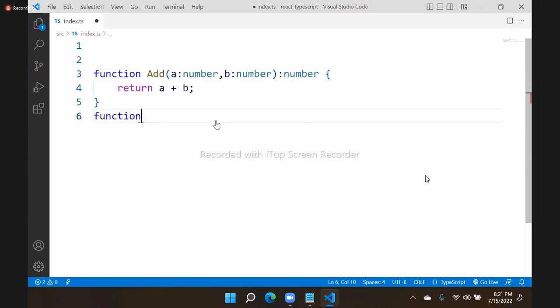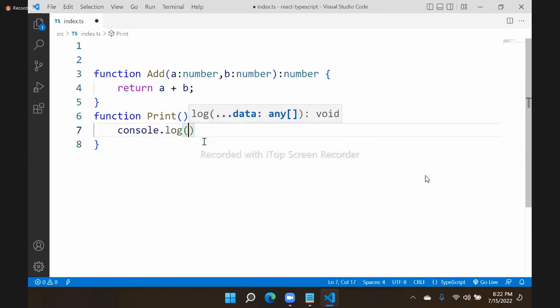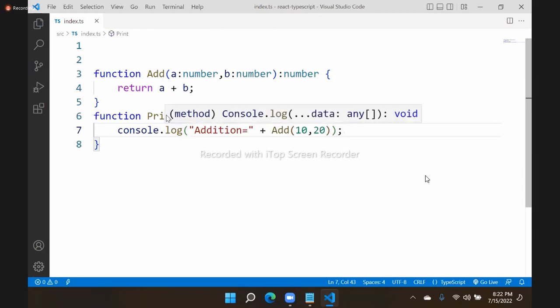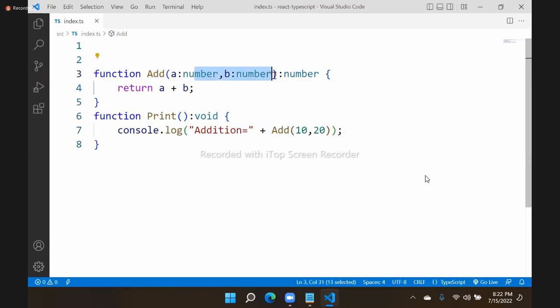And if you are writing a function without any return type, you have to configure it as void. If there is no return type, then it is designated as void. If there is a return type, then you have to define the return. Here I am just using console.log. So add, and into the 10, 20, like this we defined. So this is a function without any return type, and here the function with parameter types and the function with the return type. This is not required in general JavaScript, and here we have to define the types.